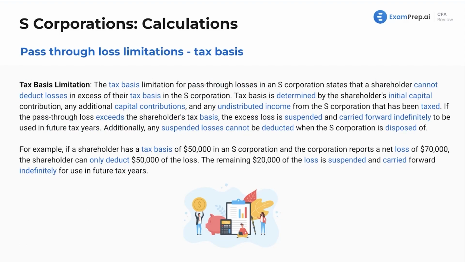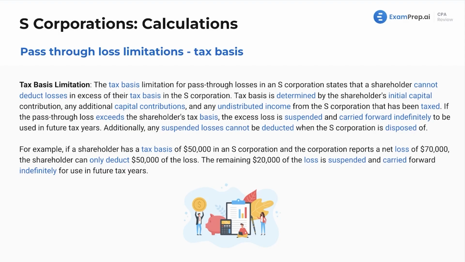All right, dealing with this more, we are focusing more so on the tax basis with an example. So the tax basis limitation for pass-through losses in an S-Corp states that a shareholder cannot deduct losses in excess of their tax basis in the corporation. This is just a loss limitation. The IRS doesn't want you taking losses in excess of what you initially invested. They're saying, hey, that's not fair.